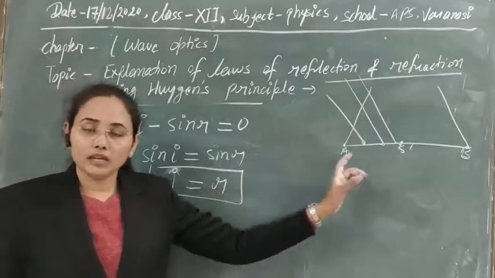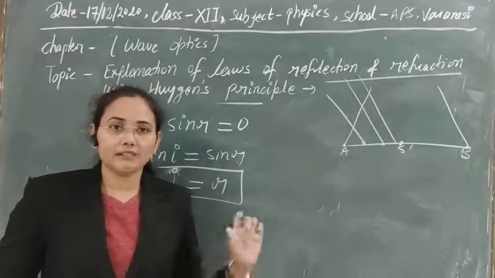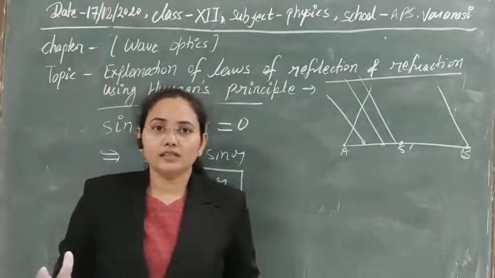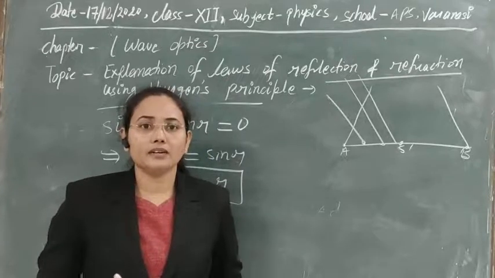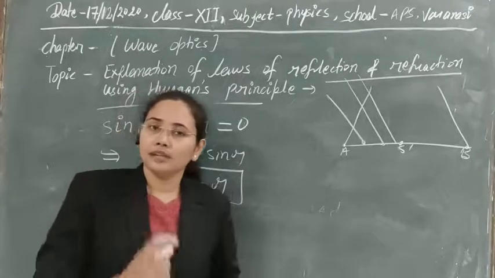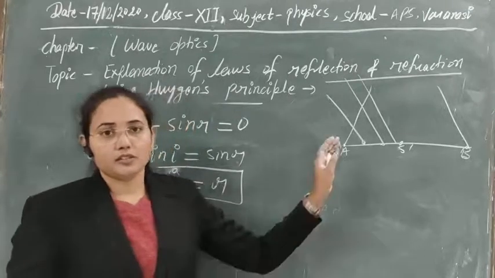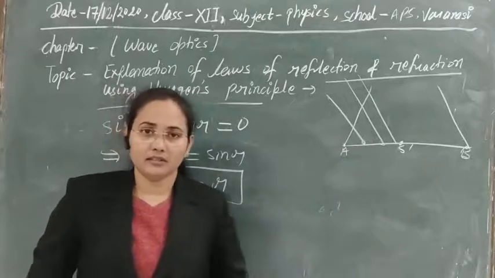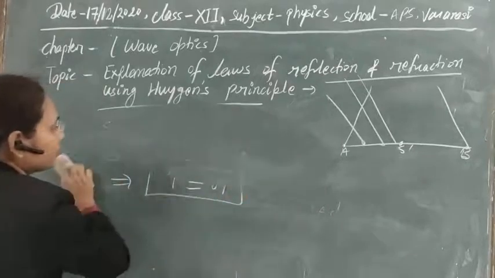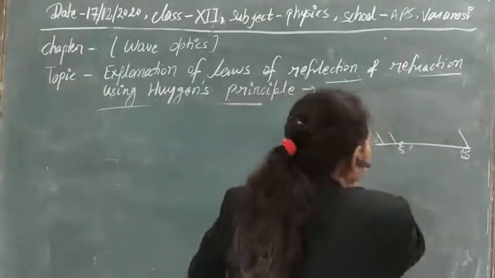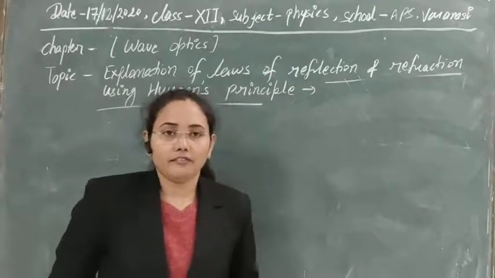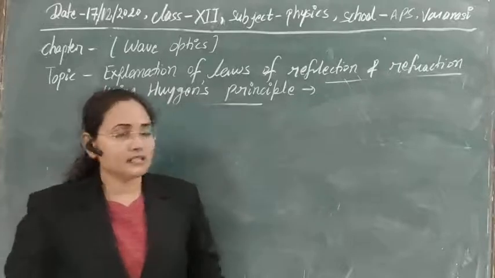So first of all, you need to understand the geometry that we have created for this, because the wavefront is also a geometry that we have created for the concept of wavefront, because wavefront is nothing but the locus of all the particles that are in the same phase. So you need to first of all understand the geometry that we have just explained here. So if the concept of the law of reflection is clear, then let's see now how we can prove the law of refraction from the Huygens principle.